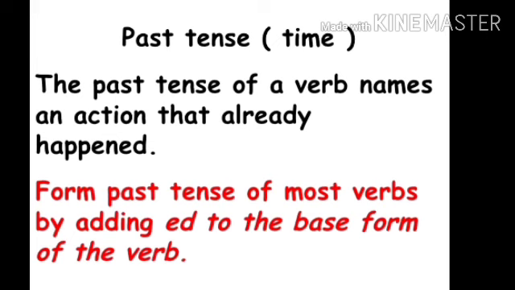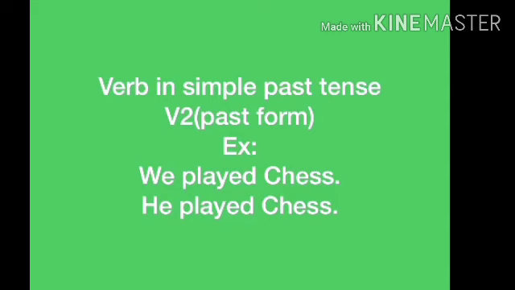The verb form can be framed by adding ed to the base form of the verb, mostly. For some irregular verbs, we only have to change and write the appropriate past form of the verbs.